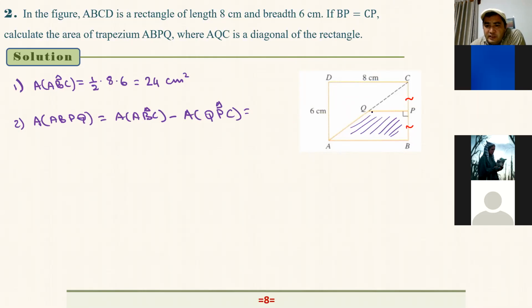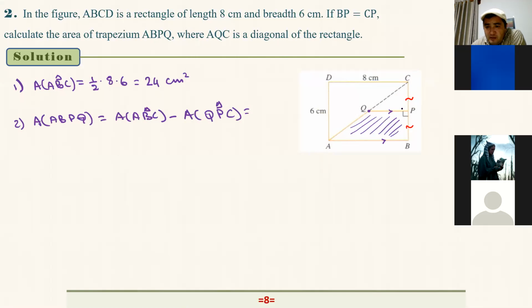Now, as you see here, it says that CP is equal to PB. What does it mean? It means that point P is the midpoint of CB, and that line is parallel to this line, so also Q must be the midpoint of AC. If I know that, then I can just find the area of triangle QPC.